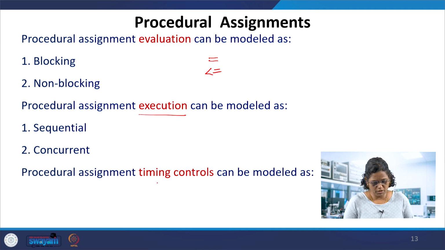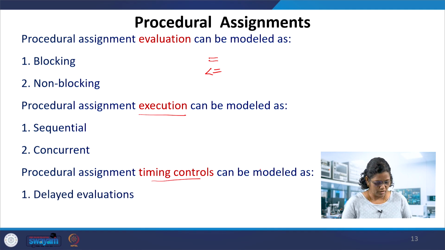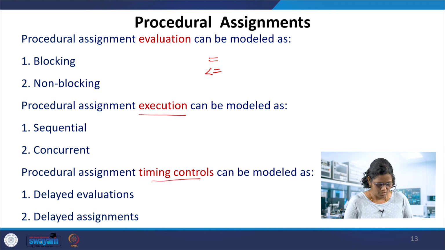The procedural assignment can also be modeled based on timing controls, as follows. That is delayed evaluation, like the regular delay control, and then delayed assignment. If the assignment is delayed, as in the intra assignment delay, the value is evaluated first and assigned later. Otherwise the evaluation itself is delayed and then assigned quickly. These are the examples of procedural assignments by timing control.